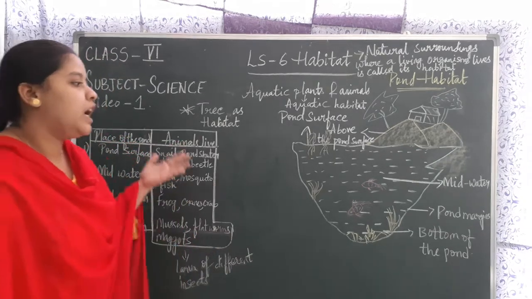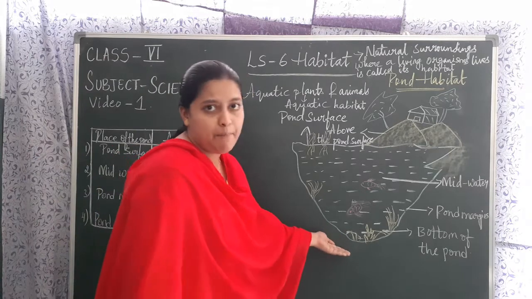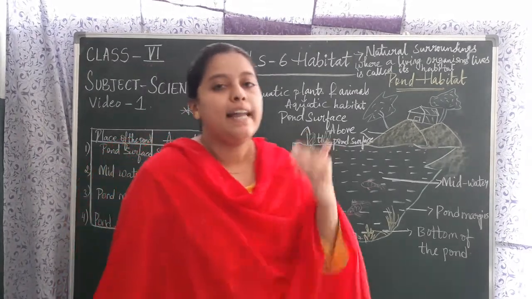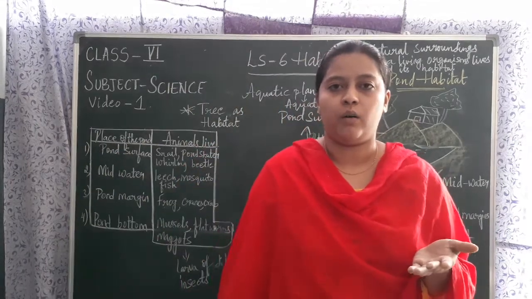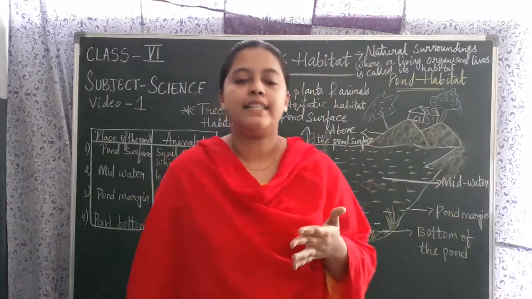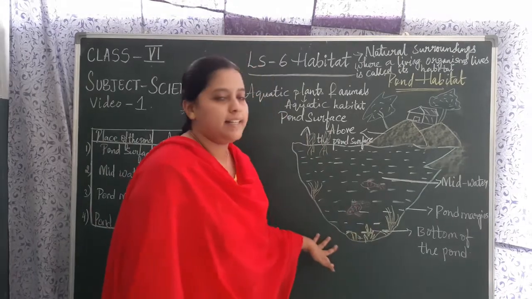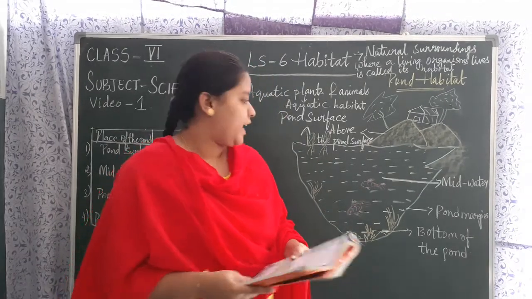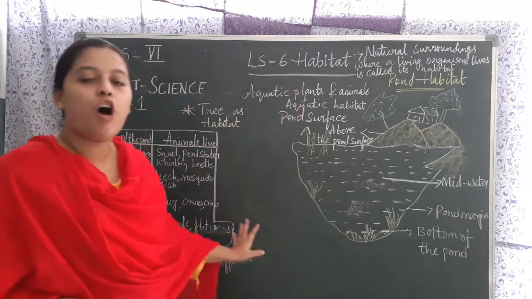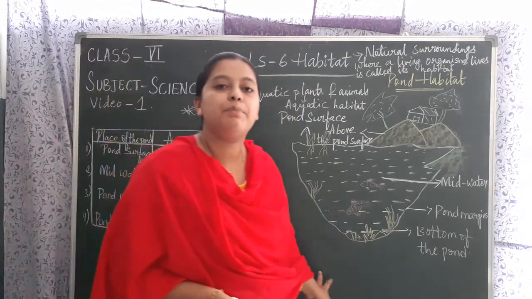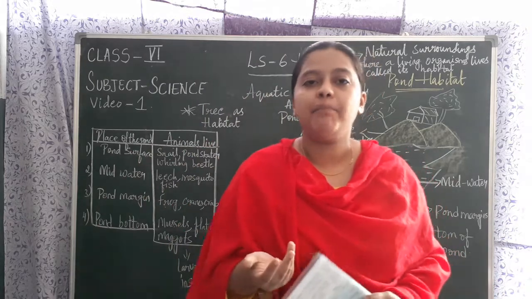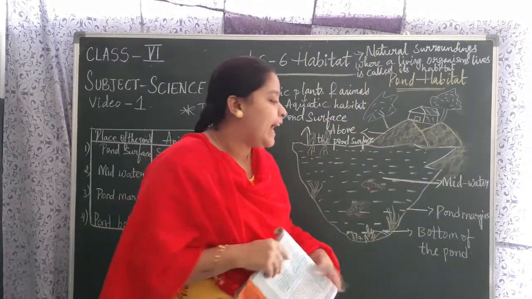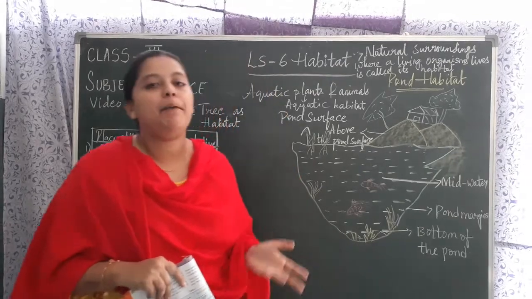Okay children, we find some organisms only on the bottom of the pond. Why? Because there will be less light over there, children. That's the reason we will find fewer organisms at the bottom of the pond. They will get less amount of light, and they will get food in the form of dead and decaying matter.